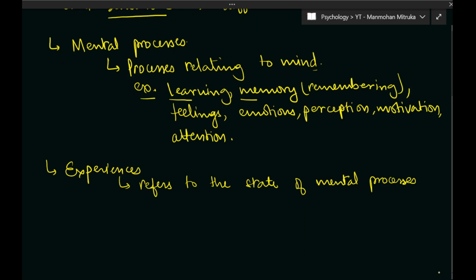Right now you are watching this particular video. What is the state of the mental processes? You are learning, so learning is happening right now. You are utilizing your memory. You are motivated to watch this video. You are perceiving the characters written on the screen. You are paying attention so that you can learn and understand. All of that constitutes an experience. So experience refers to the state of the mental processes, to the state of consciousness, to the state of awareness. That is what experience is.